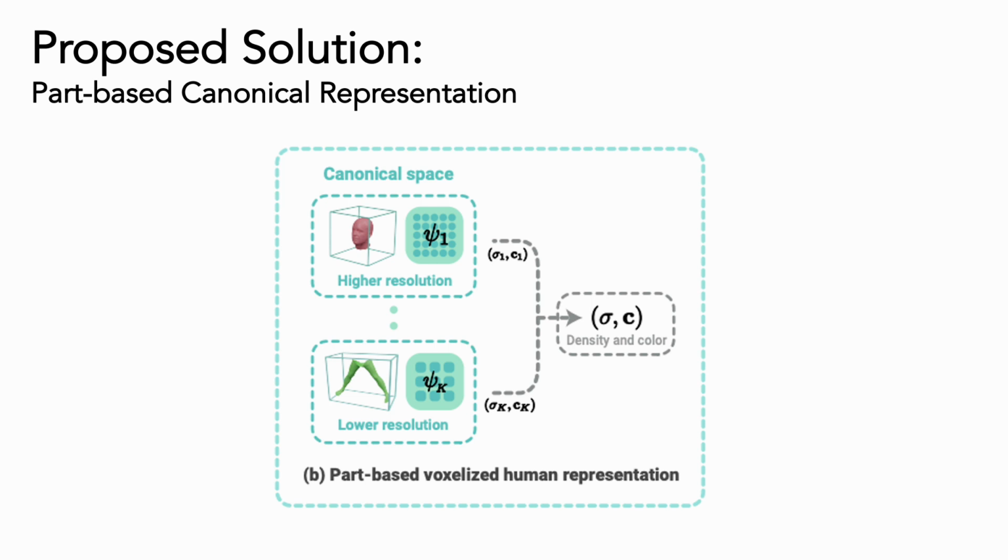Thus, we propose a part-based canonical representation. We split the canonical human model into different parts and build a grid-based representation in each space. For each point, we map it into different parts, query different MHE encoded MLPs, and then aggregate to the final result.